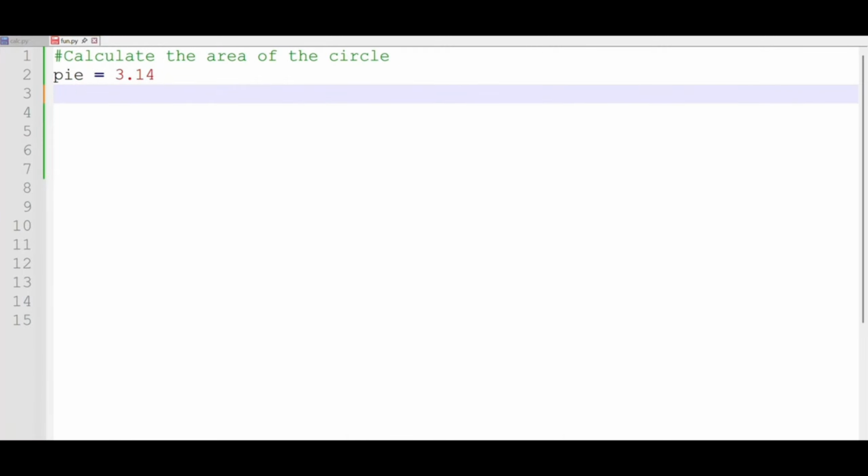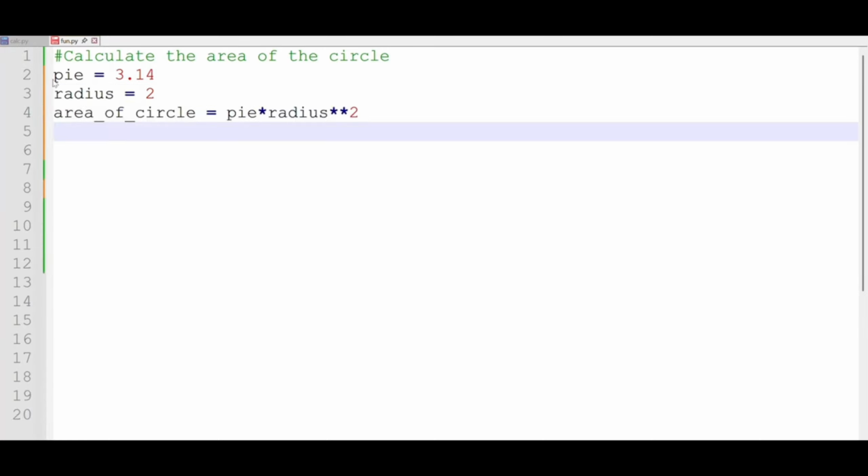In this example, we want to calculate the area of a circle. We have a variable pi with this value, and then another variable radius, with the value of 2. The area of a circle is given by pi r squared, using exponentiation, meaning radius to the power of 2.